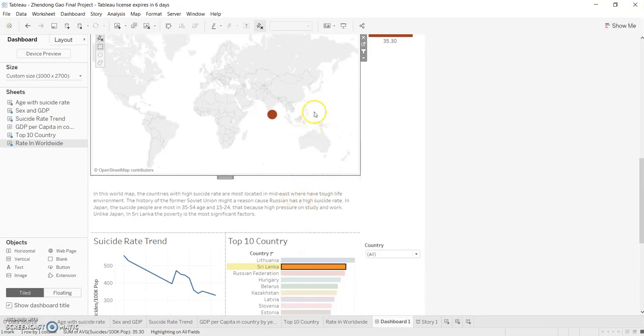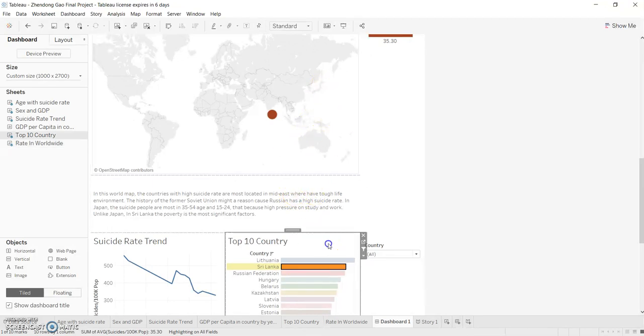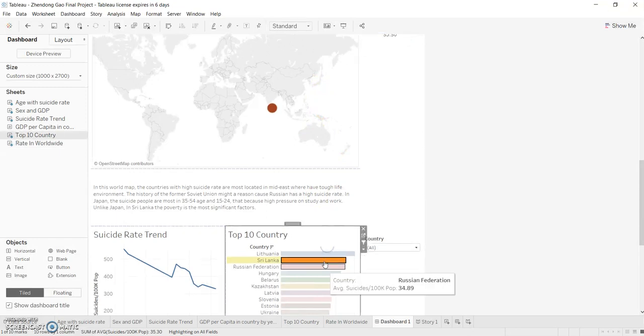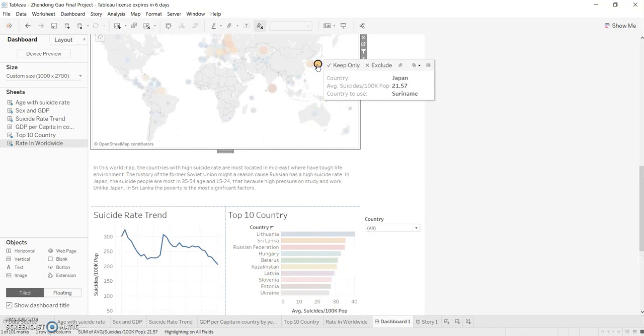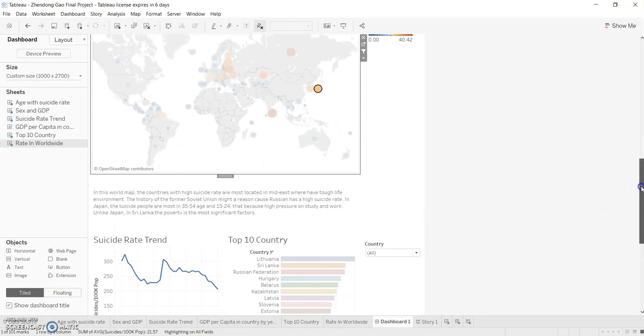And also, even though Japan is not in the top 10 on that graph, its suicide rate is kind of high compared to some other countries, like European countries, America, and Australia, because of the high pressure of study and work. Most suicides in Japan are among ages 35 to 45 and 15 to 25.